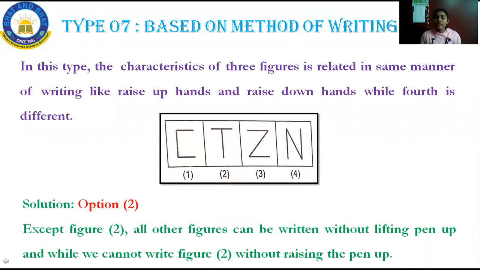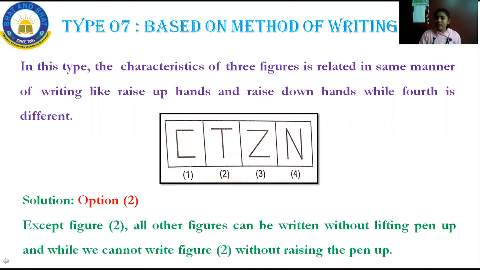Let us see how to solve this. Take your book and start writing C. For writing C, I should not raise up my hand. And for T, obviously, to put that head line over there, I should raise up my hand, isn't it? See, this is my book. I can write directly, and then to write the T, I should raise my hand.